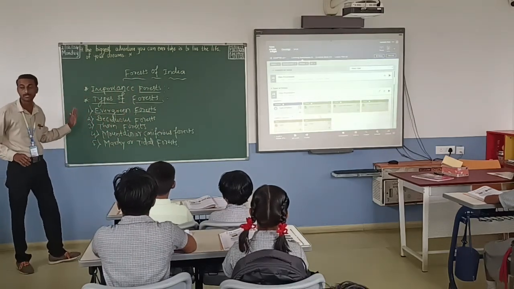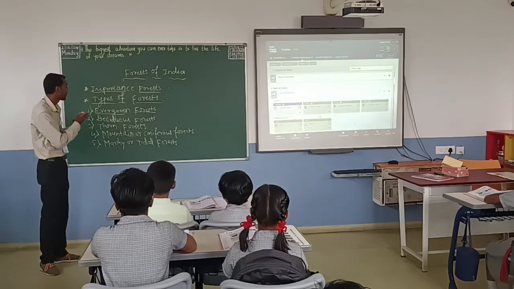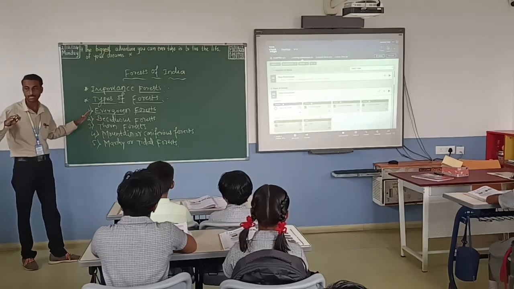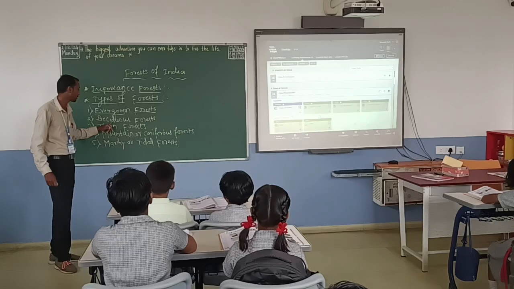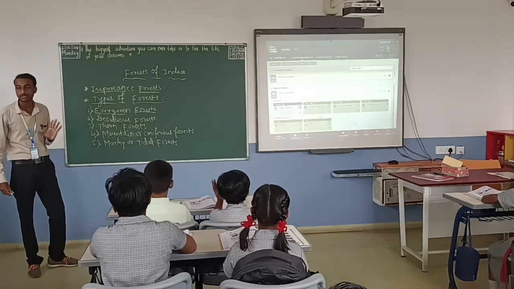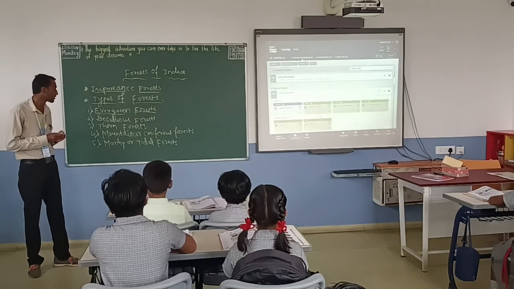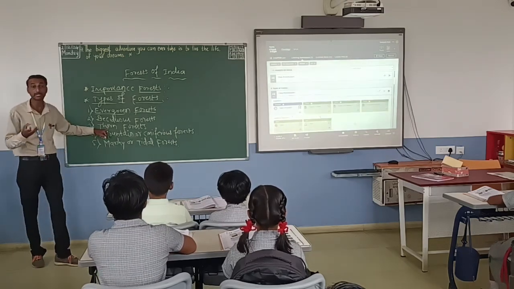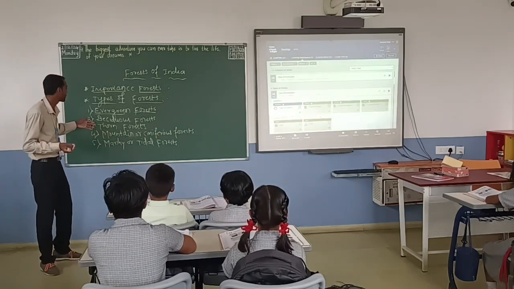Some of the hills of the Himalayan places also have this type of deciduous forest. The deciduous forest has many trees, such as teak, shisham, and sal.